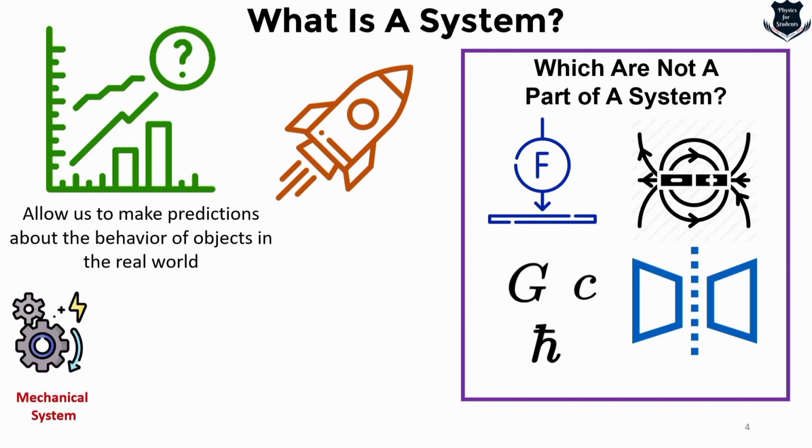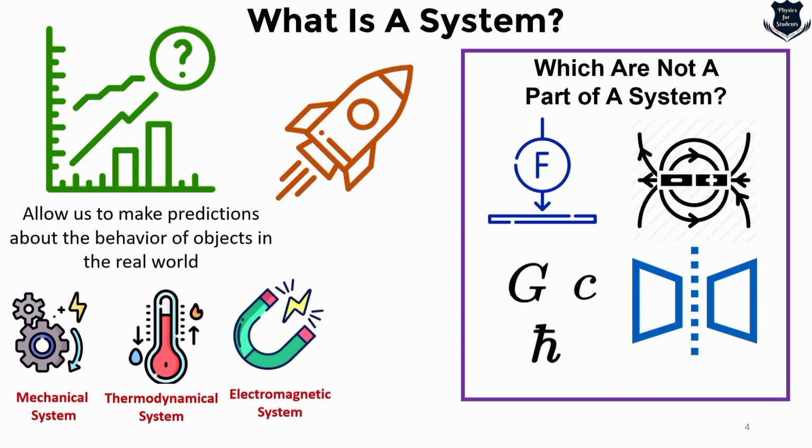So we have several other systems in physics which are not worth explaining here, but are definitely worth mentioning. Mechanical system, which deals with mechanics; thermodynamical system, which deals with heat and work; electromagnetic system, which we all know; and quantum system, which deals with quantum physics, quantum computing and various other phenomena.